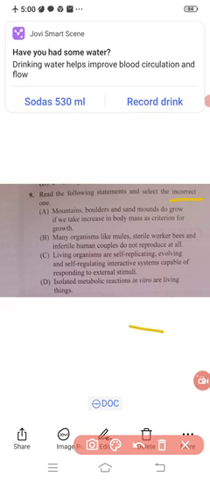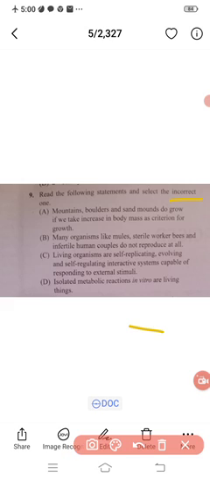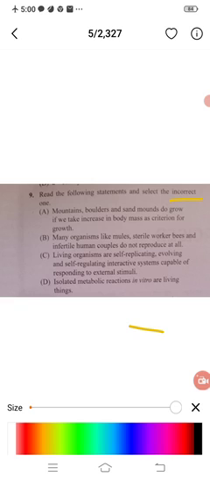They are asking for the incorrect statement, and the first statement is right, because mountains, boulders and sand mounds do grow.